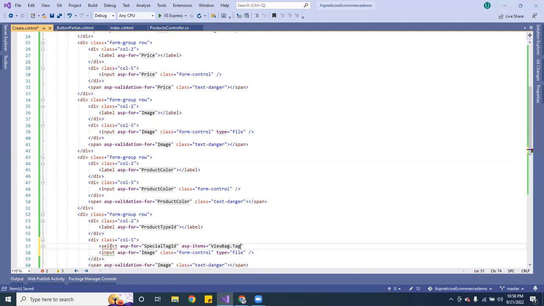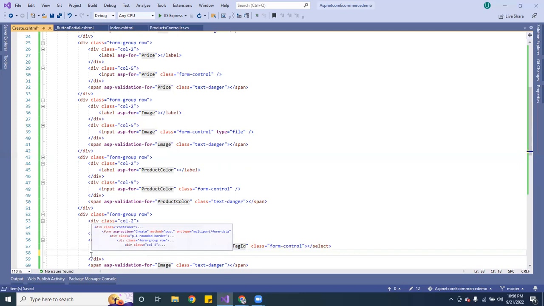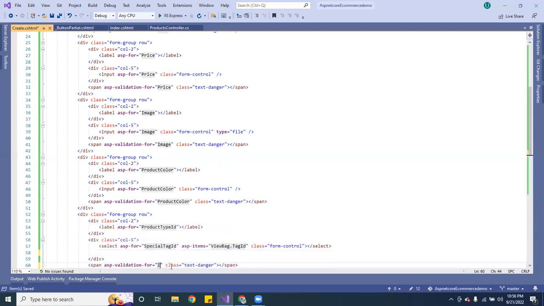Tag ID. And we want to give it a class. And the class is going to be form control. Okay, and that's when you select that. Okay, here we want to change it to special.